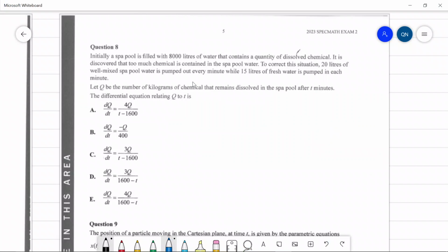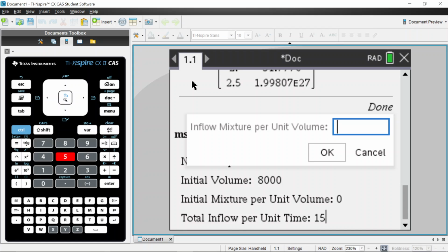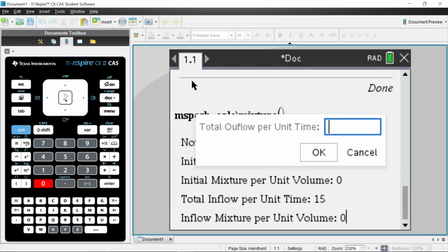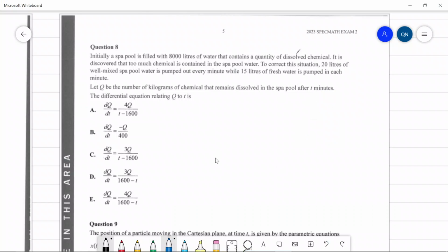Total inflow per unit time. So 15 liters per minute is pumped in. So initial inflow mixture per unit volume. Fresh water, so 0. Total outflow, it's 20. Find solution, don't care. So 4x divided by t minus 1600. Let's go with option A.